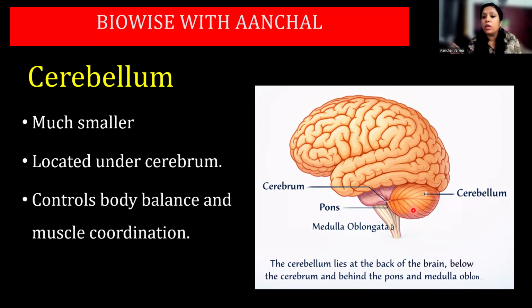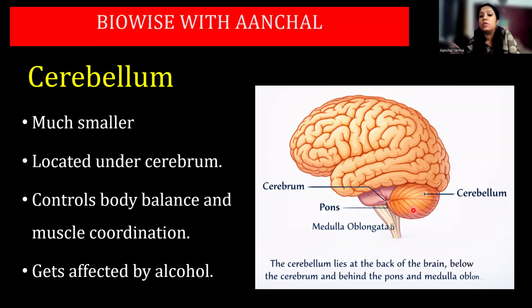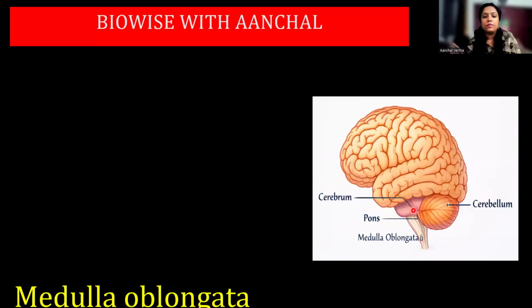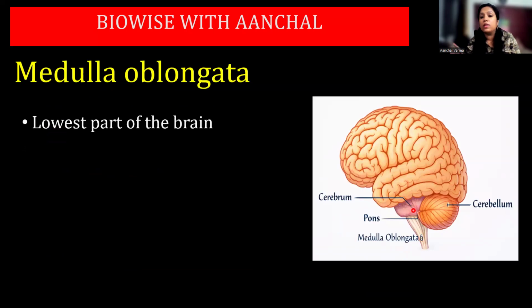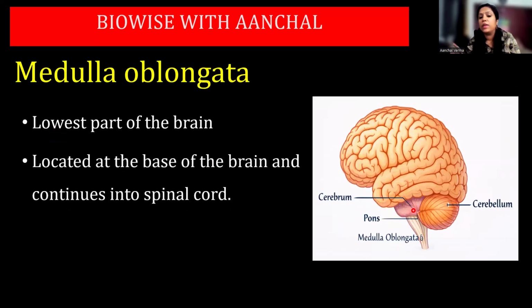It controls the body balance and muscle coordination, and it gets affected by alcohol. That is the reason why a person who is drunk cannot walk properly, because the cerebellum, which is responsible for control and coordination of the muscles, is affected. So the person cannot walk properly. Understood?